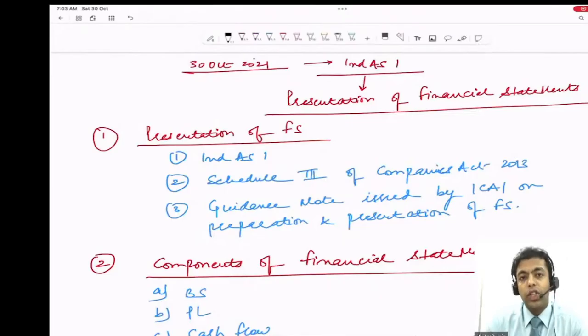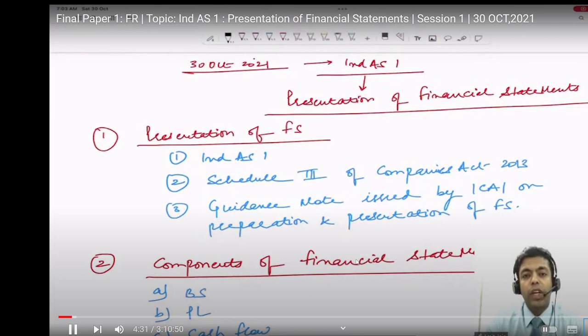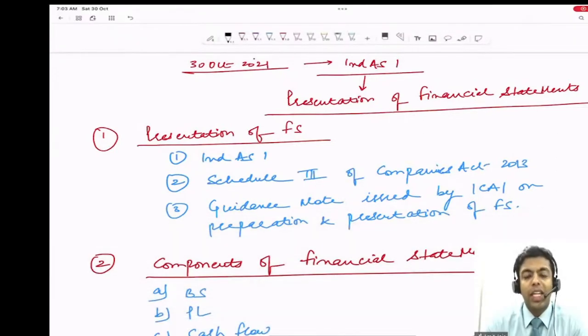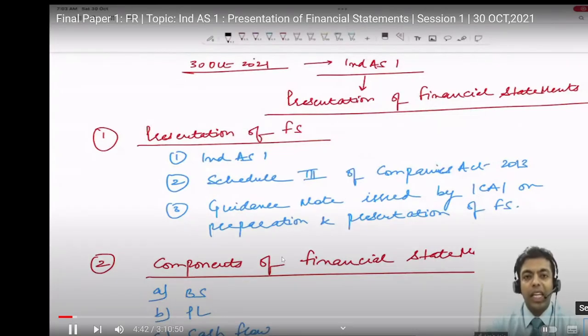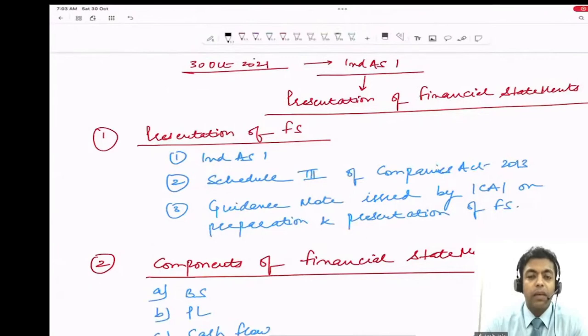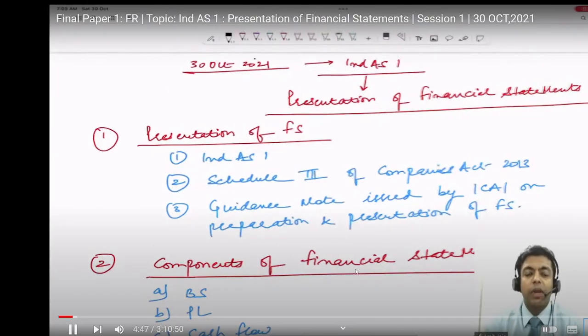And in phase 2, any company having a net worth of 250 crores or more but less than 500 crores as of 31st March 2017, then INDAS will get applicable in the next year, which is 2017-18. And what we said, when a company will prepare its first INDAS financial statement, what will happen?